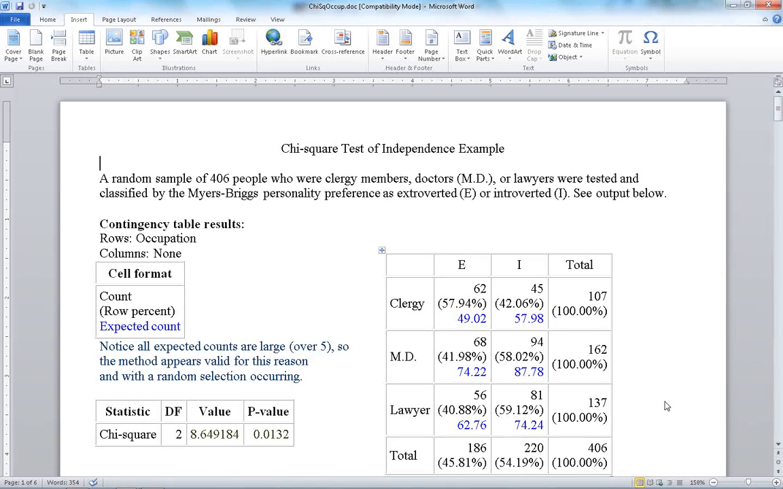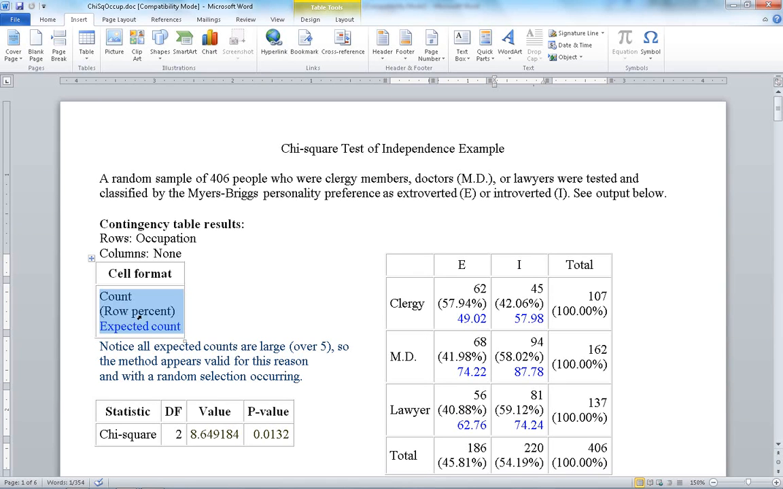Suppose a random sample of 406 people who were either clergy members, doctors, or lawyers were tested and classified by the Myers-Briggs personality preference as being either extroverted or introverted. A chi-square analysis was completed, so here we see that for the extroverteds, there were 62 clergy members, 68 doctors, and 56 lawyers. For introverted, there were 45 clergy members, 94 doctors, and 81 lawyers.